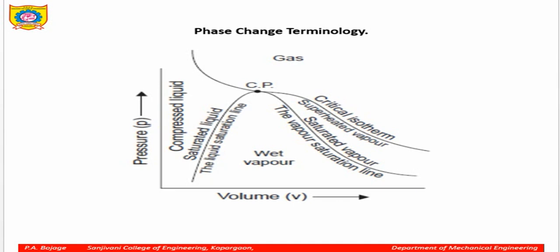When you go on heating here, for example, I will draw here, you are heating the liquid at constant pressure. At this point it will change the phase from liquid to vapor. You still go on heating it. Now the liquid plus vapor conversion happens at constant pressure. You can see it is happening at constant pressure. So again a point will come, which we also call the saturated vapor point.